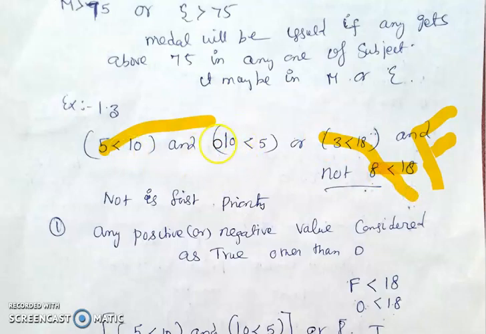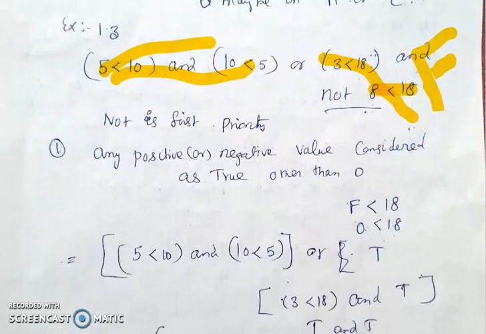Okay, then here 10 is greater than 5. Okay, it is true. And what about this case? This is false. Okay, 5 is greater than 10? No. Is it false? So the total is false. So false or false, only the false answer will be returned. Okay, which will be evaluated like this.